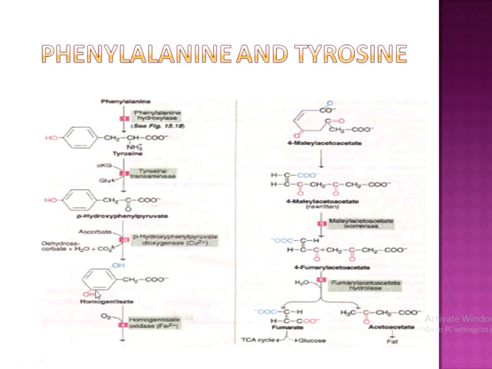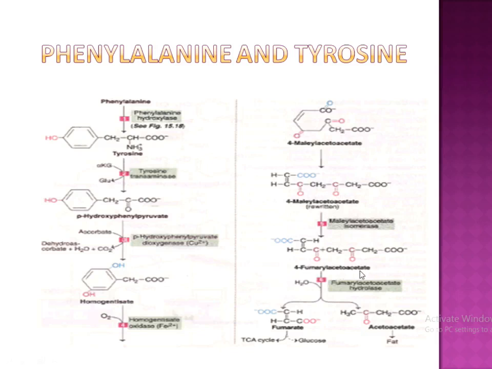And this homogentisate will react with the enzyme homogentisate oxidase and we'll get 4-maleylacetoacetate. And this 4-maleylacetoacetate will react with maleylacetoacetate isomerase and we'll get 4-fumarylacetoacetate.